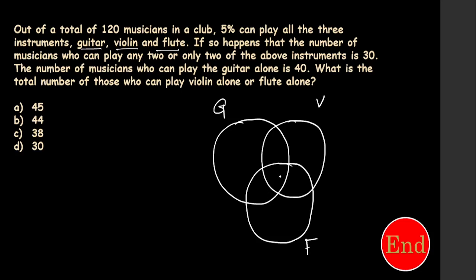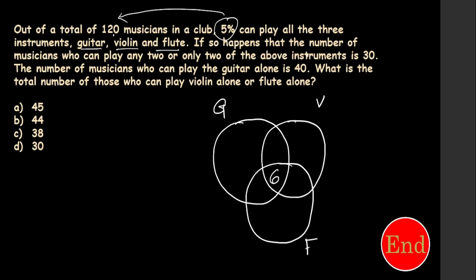Now I am going to plot. Always plot the middle one first, the all-together part. That's what we need to include first. 5% can play all three. So what is 5% of 120? 10% is 12, 5% is 6. Is it right? So 6 is 5% of 120. Right. Next.